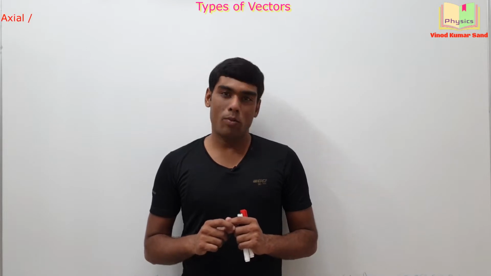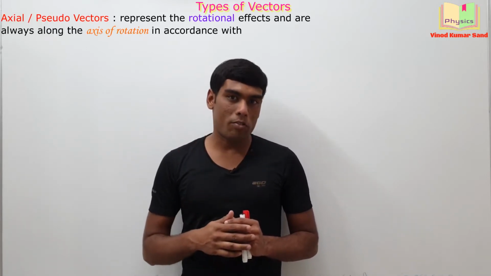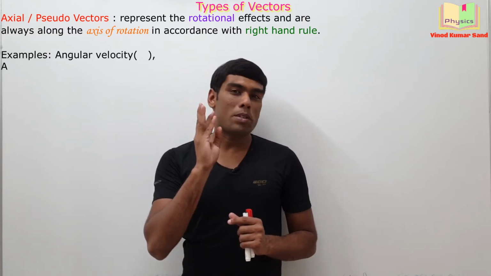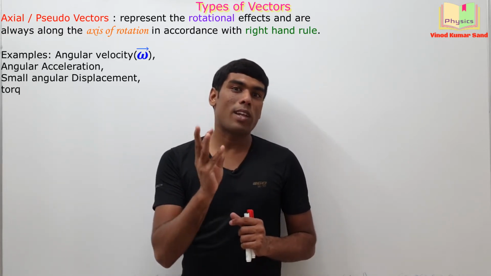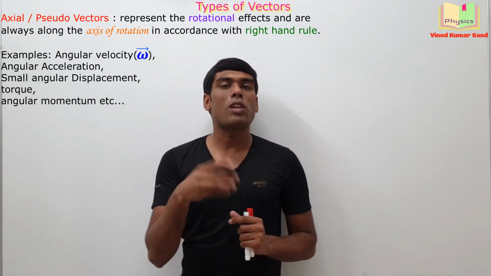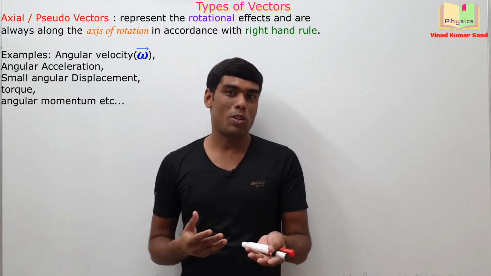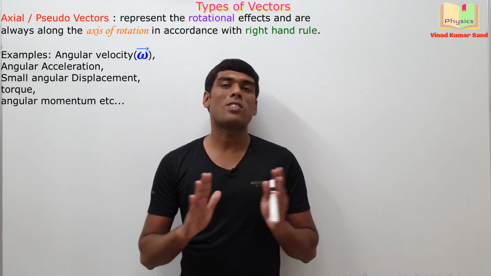Next is the axial vector. Axial vectors are related with the rotational effects. Suppose we want to represent the angular velocity, angular acceleration, small angular displacement, then we will be using the axial vectors. They are named as the pseudo vectors also because they do not have any starting point.